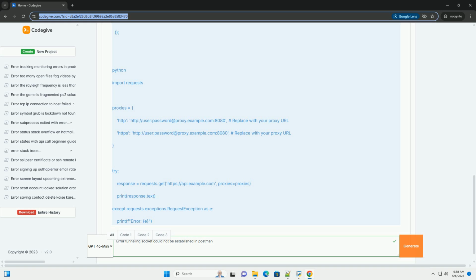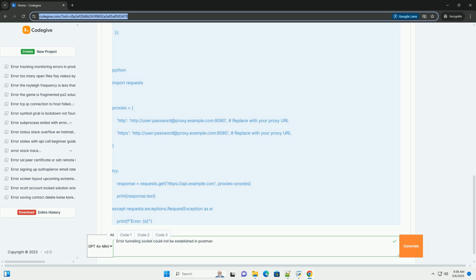NTLM authentication. If your corporate proxy uses NTLM authentication, Postman might not handle it directly. You might need to use a proxy helper application like CNTLM (Windows) or Ntlmaps (Linux/macOS) to authenticate with the proxy and then configure Postman to use the helper application as its proxy.